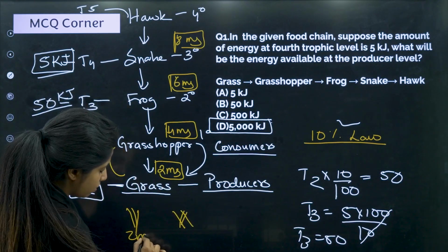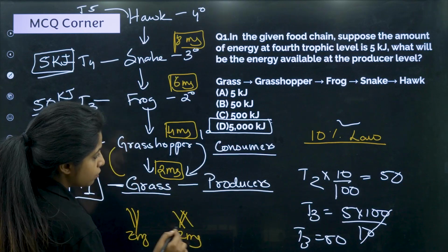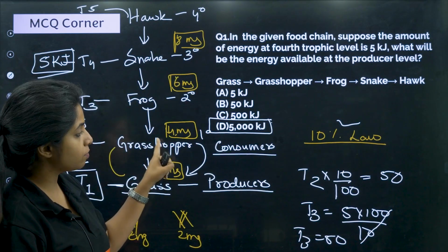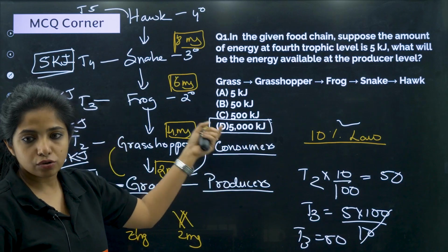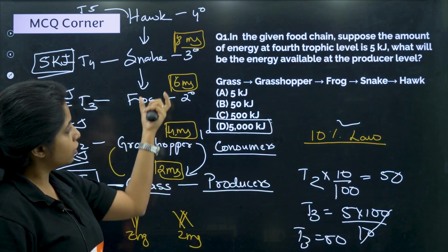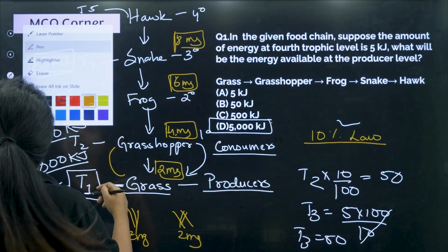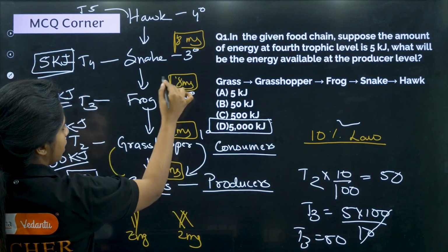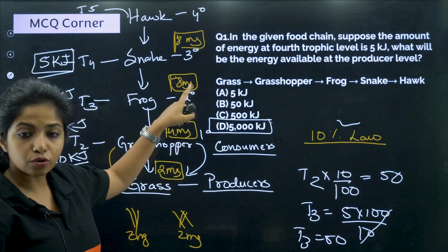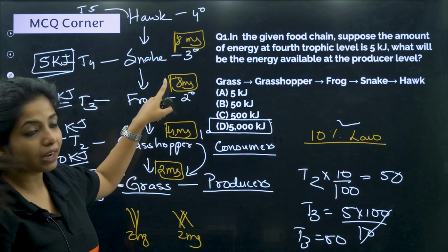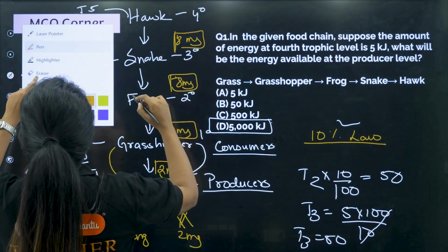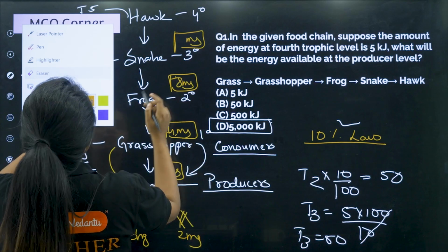For example, this has 2 mg, this also has 2 mg, you get 4 mg. Again, there can be a grasshopper that has 4 mg, another grasshopper with 4 mg. So if the frog is eating 2 grasshoppers together, then it will be 8 mg. Now if there are 2 frogs, each with 8 mg of pesticide, here it will be 16 mg.